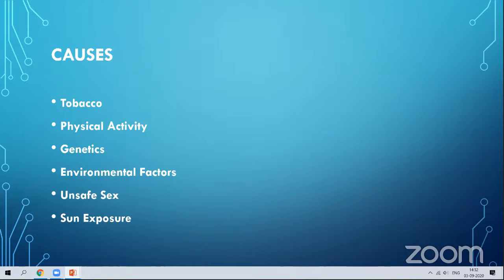Tobacco is the main cause of cancer, particularly oral cancer, mouth cancer, and neck cancer. All these occur due to chewing tobacco or smoking. So tobacco has the effect of producing cancer cells.